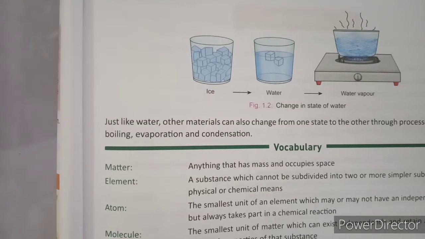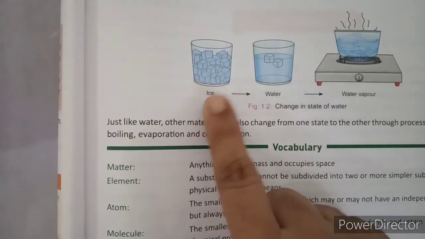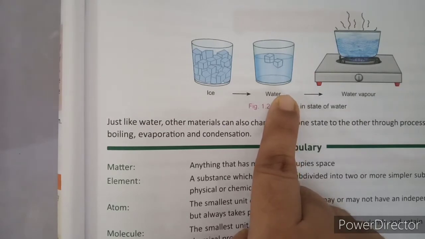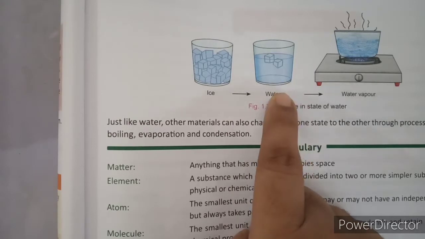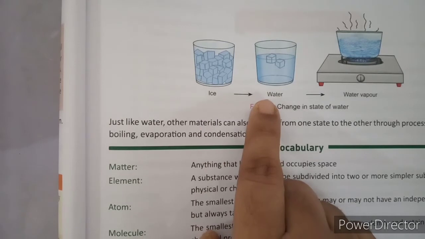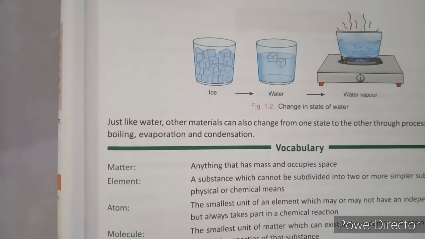Now when we heat this ice, it changes into water, which is the next state of matter, that is the liquid state. Can you see this? Ice on heating changes into water, which is the second state of matter, that is the liquid state.